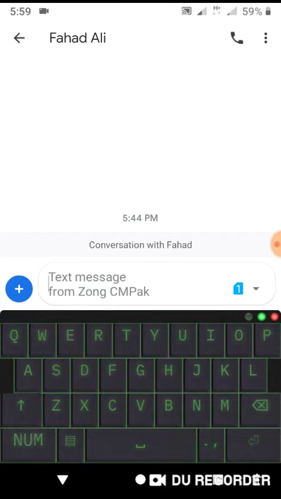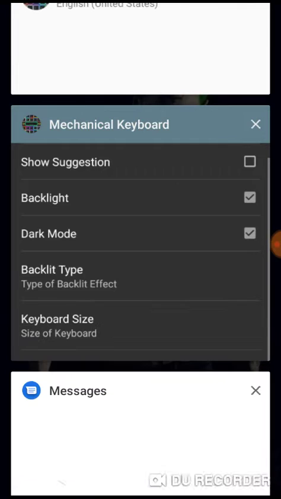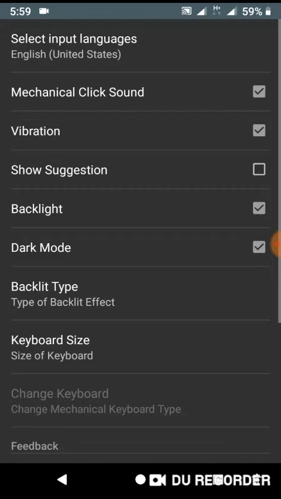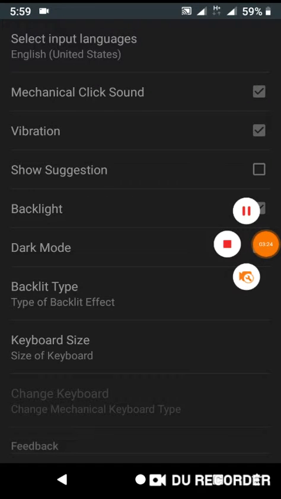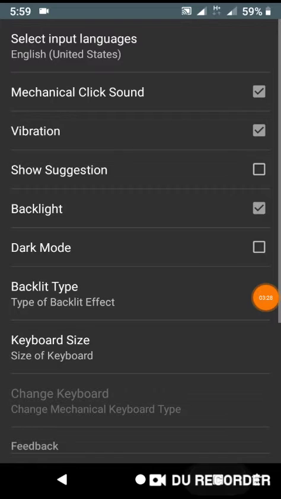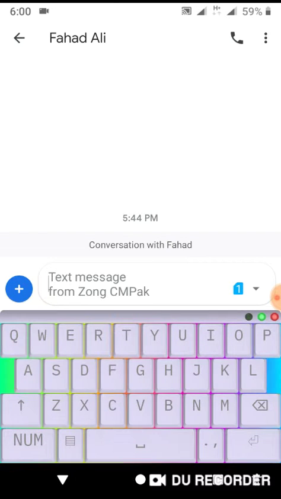Oof, nice, but I prefer wave and just ignore dark mode. Let's see what it's like now. Oh nice man, cool. Okay, thank you.